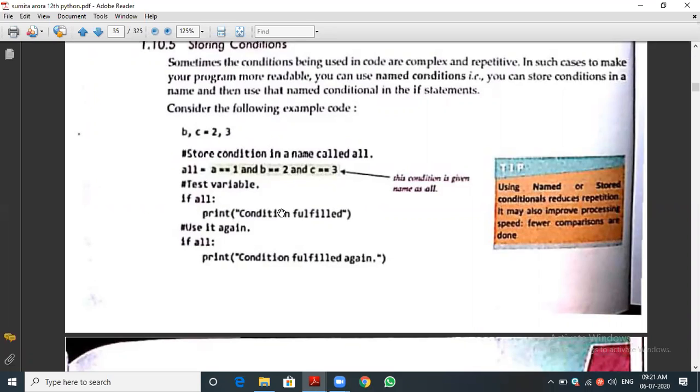Yes, sir. Okay. So you have to be very careful in this while you are attending the questions. That's what I'm coming to tell. You have to note down whether they are using the or operator or the and operator. Whichever operator they are using, you should be very alert about that.